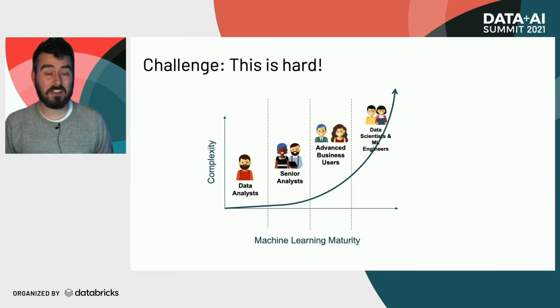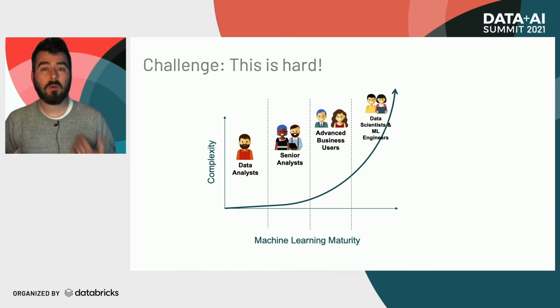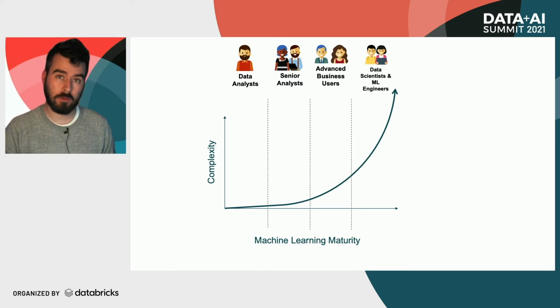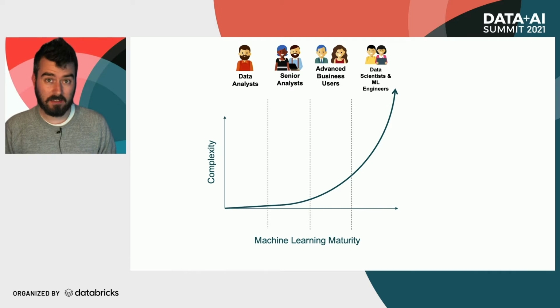This kind of architecture is hard. There are a huge amount of competing priorities that need to be considered in order to capture this and get it working effectively. So if we think about what we need to do to enable these roles, our data analysts, right, are deep in SQL, but they might not have the machine learning know-how or the Python experience to be able to build a model, but they've got the ideas.